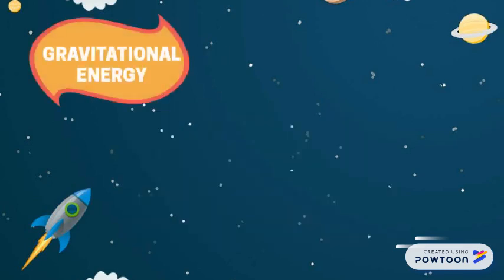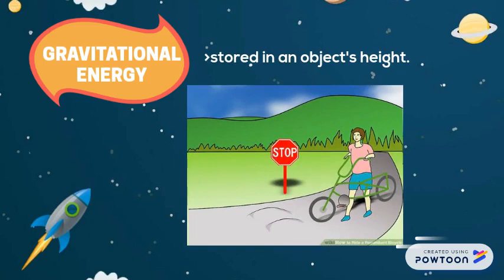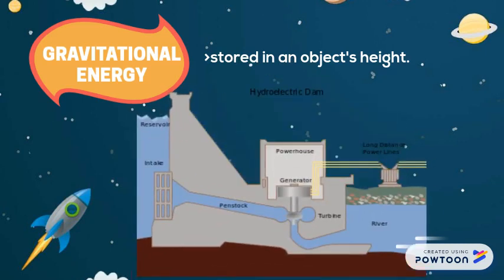Gravitational energy is energy stored in an object's height. When a person rides a bicycle down a steep hill and picks up speed, the gravitational energy is converting to motion energy. Hydropower is another example of this, where gravity forces water down through a hydroelectric turbine to produce electricity.